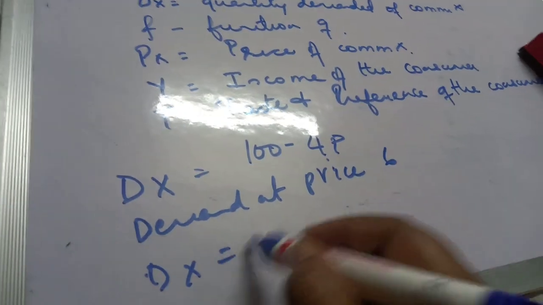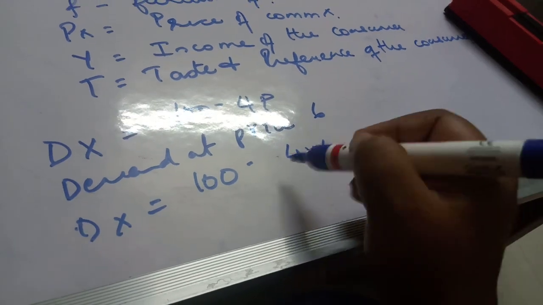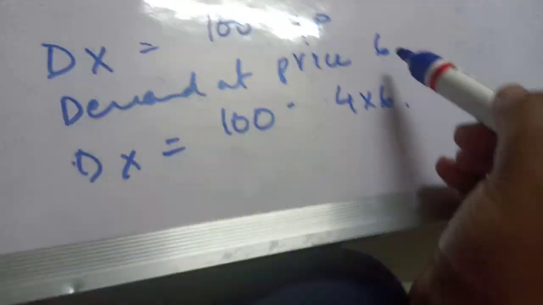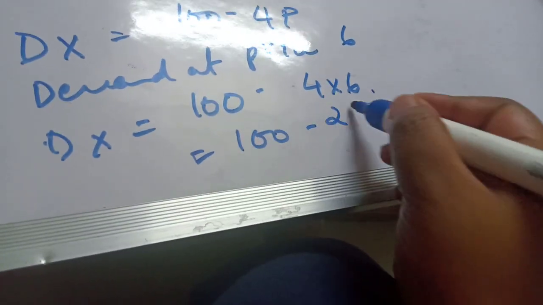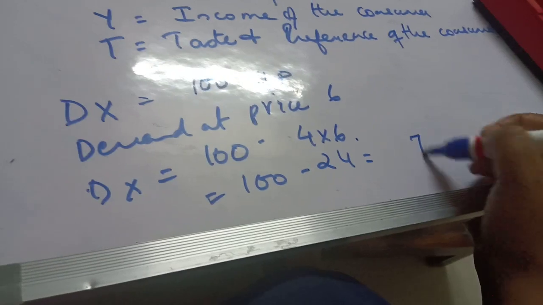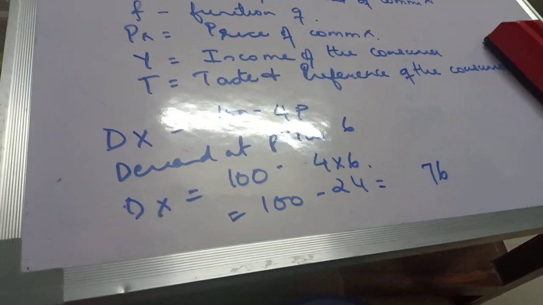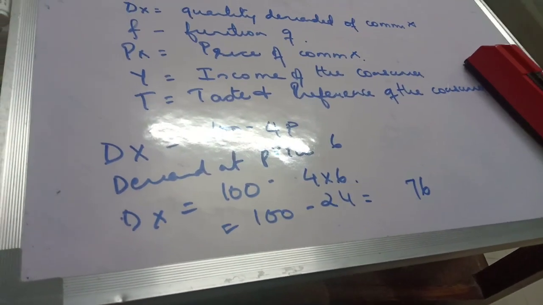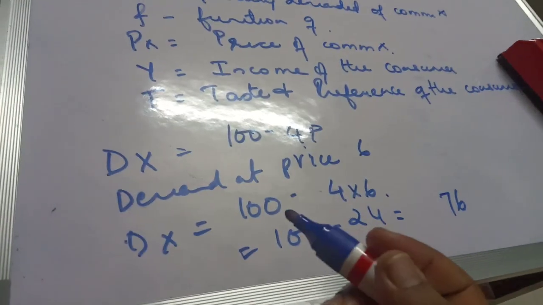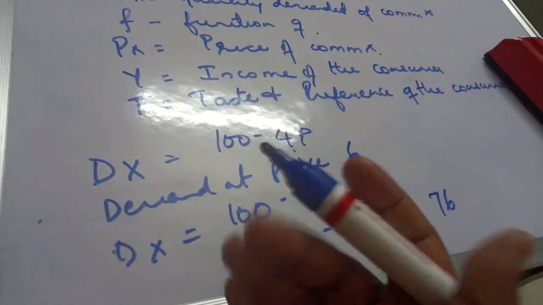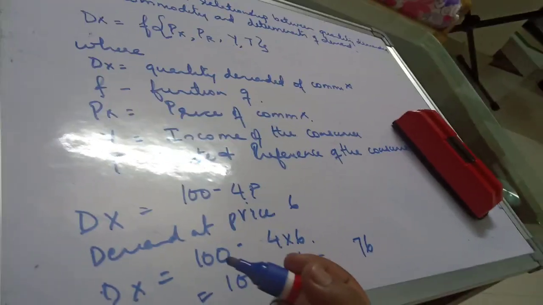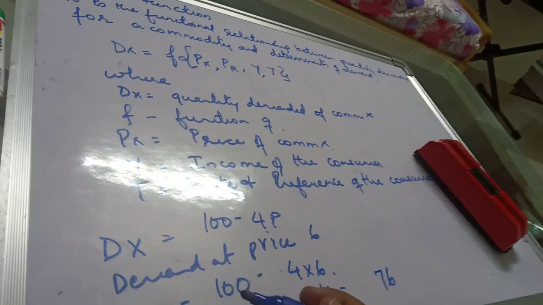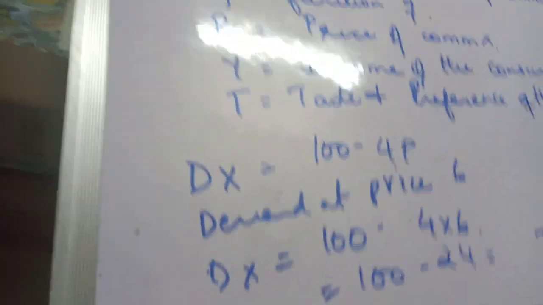Dx is equal to 100 minus 4 into 6. So in place of p, you will write down the price. So 100 minus 24, that is 76 will be the demand. Okay, so that was just an example. You can write any of the functions, like there can be any relationships which can be given and you are supposed to calculate that. Okay, right? Okay.